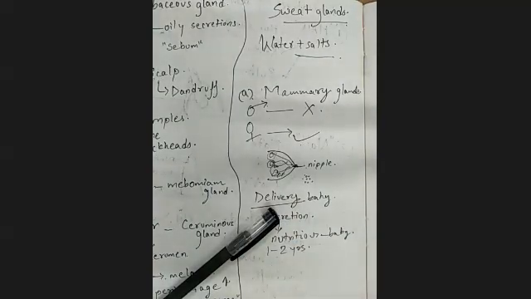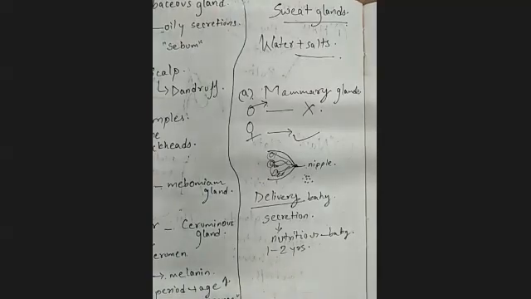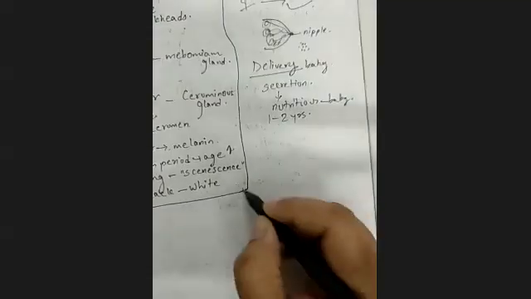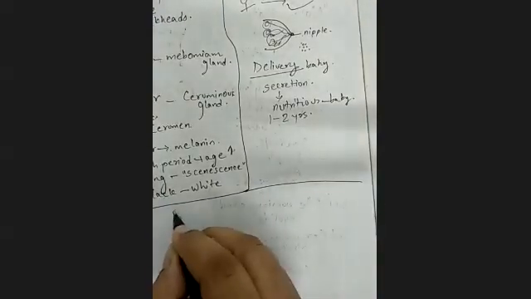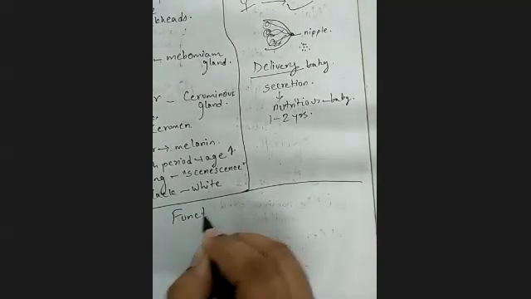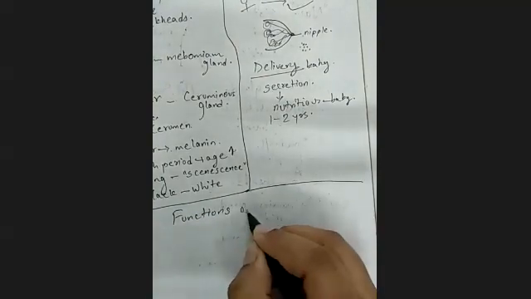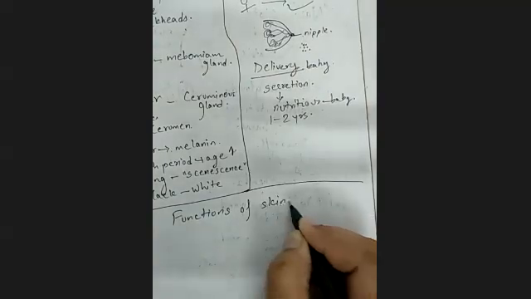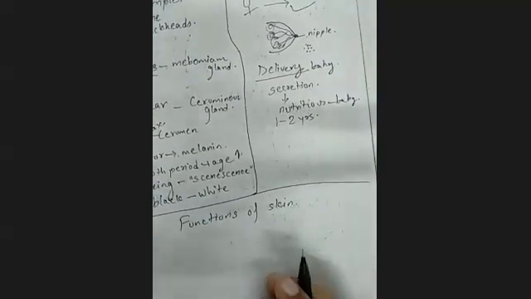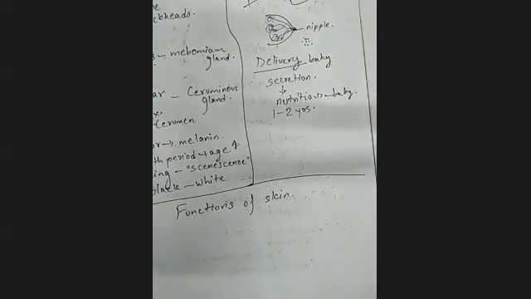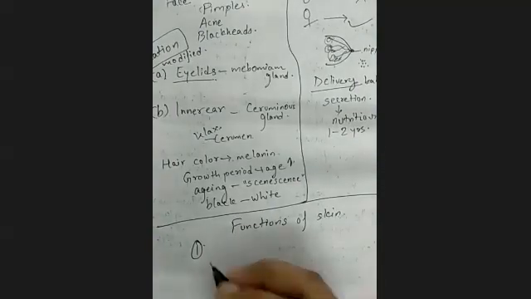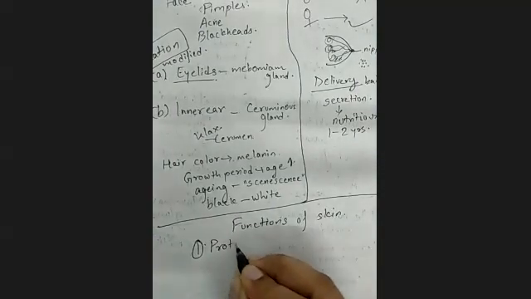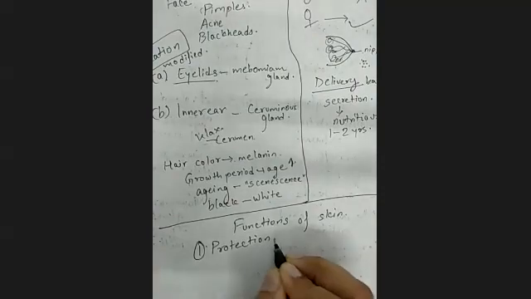Then you have functions. Let's talk about the functions. So the function of the skin, if we take it up first, because it is the largest organ of your body, it is responsible for the protection of the whole body.